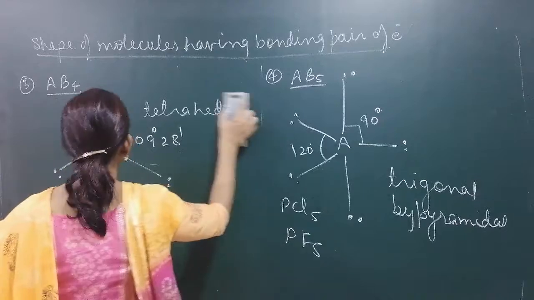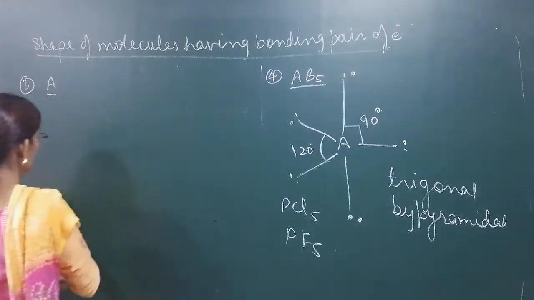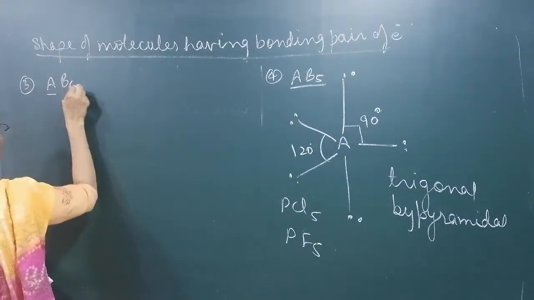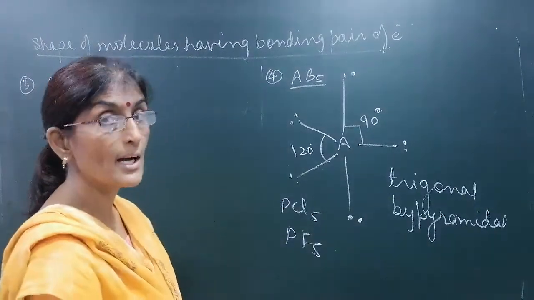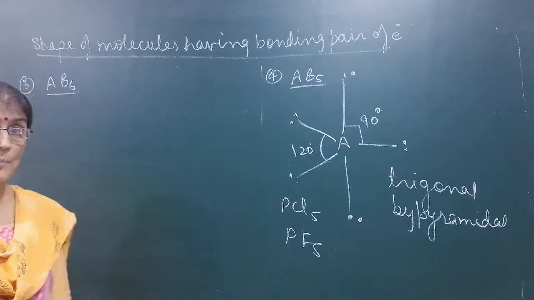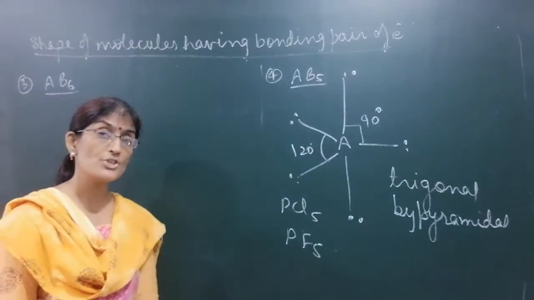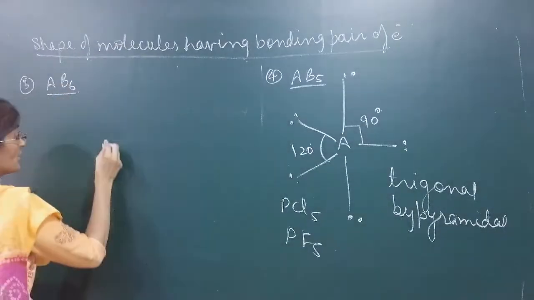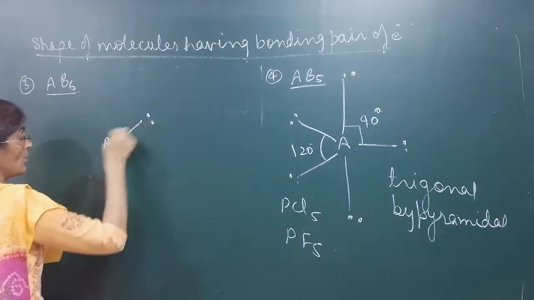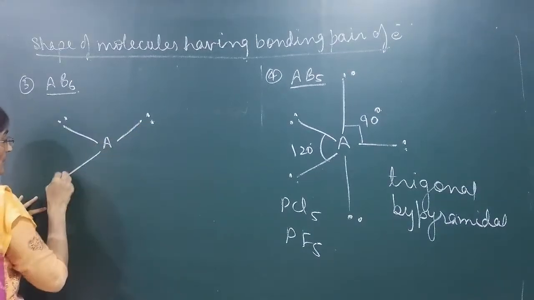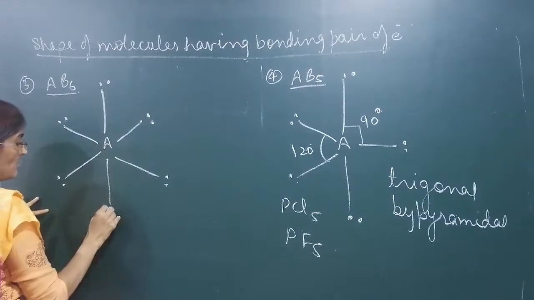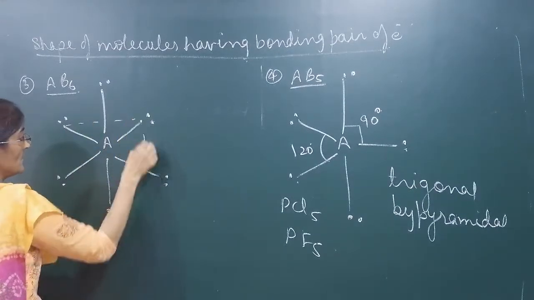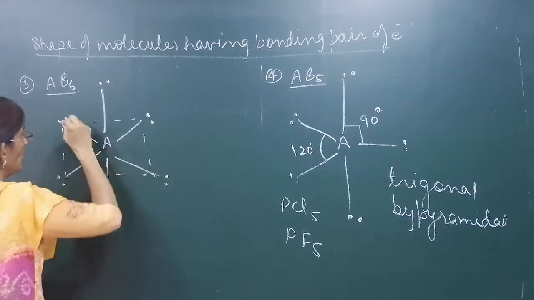Next, AB6. A central atom and 6 bond pairs of electrons are there around A. If there are 6 bond pairs, how will they arrange so that repulsion is minimum? Octahedral shape. See, 4 at the corners of a square, one above the plane, one below the plane. And if you join them, the shape is octahedral.